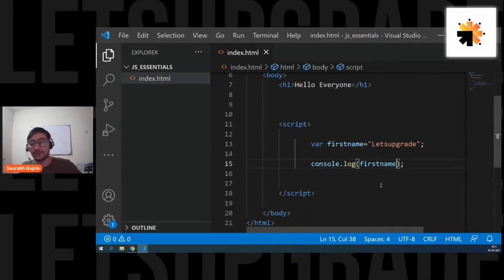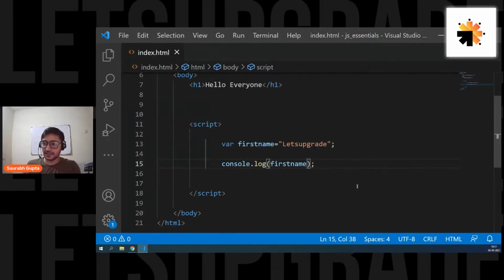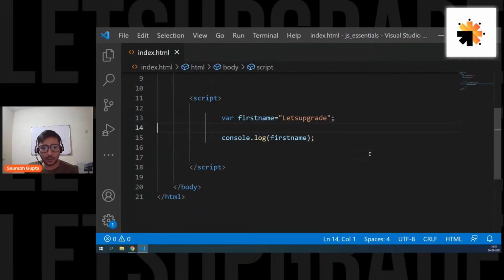Is that clear, everyone? Let me close this sidebar so that you can see the complete screen. Global variables, don't worry, I'm also going to talk about that. So now we know how to create a variable and how to simply print it on the console. But let's talk about something else as well.